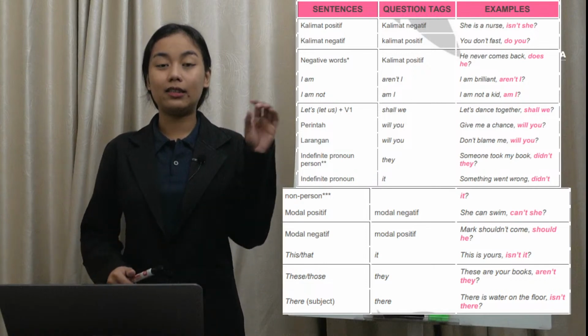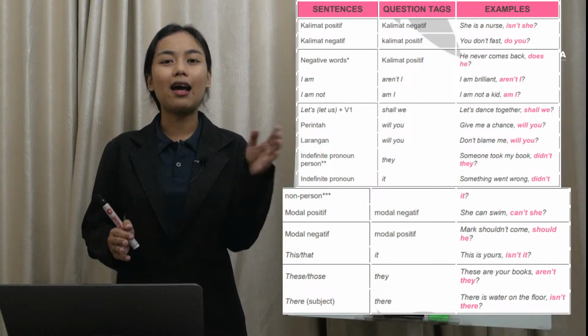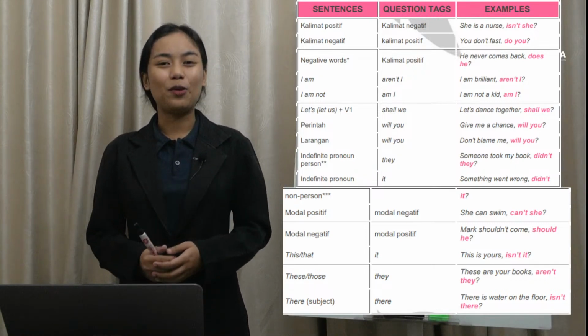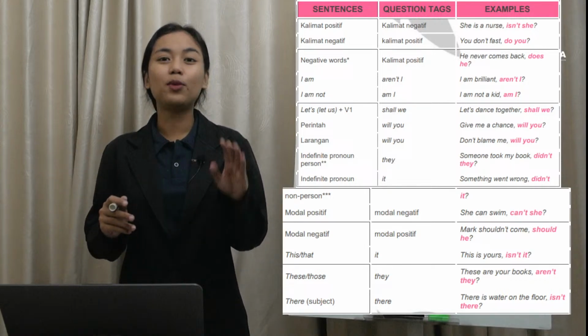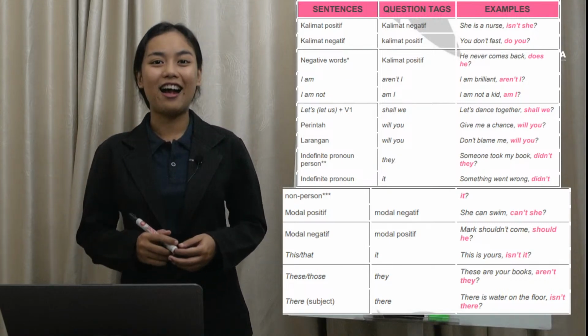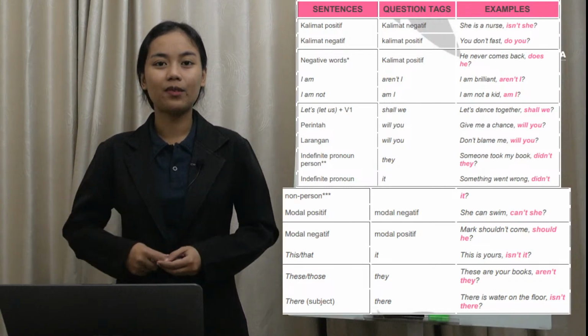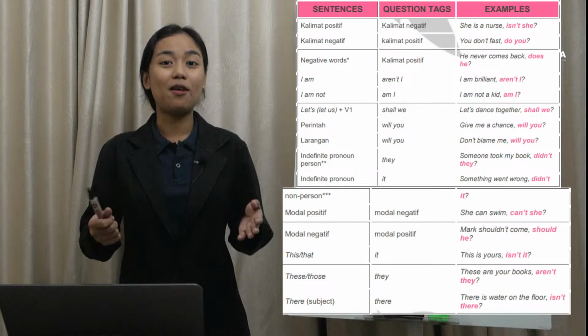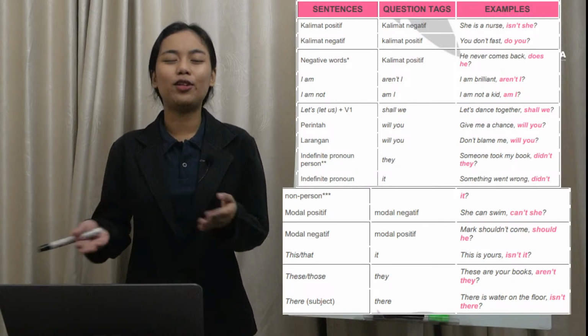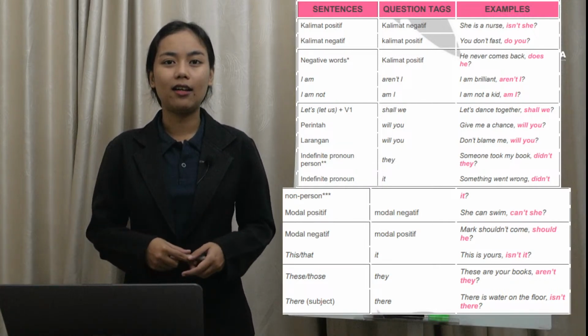Next one, if the sentences use I am not, so, the question tag tinggal menggunakan am I, bukan are I. So, for the example, I'm not a kid, am I? I'm not a kid, aku bukan anak kecil, am I? Kan?